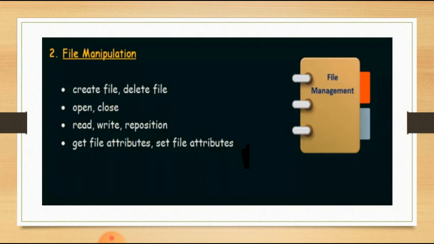Okay, so after reading and writing we need to close that file, right? For that closing we need to use the close system call. So this is how we are going to use the system calls under file manipulation.